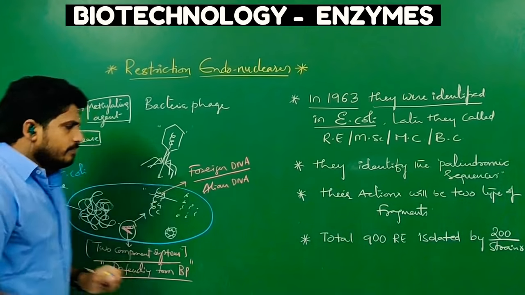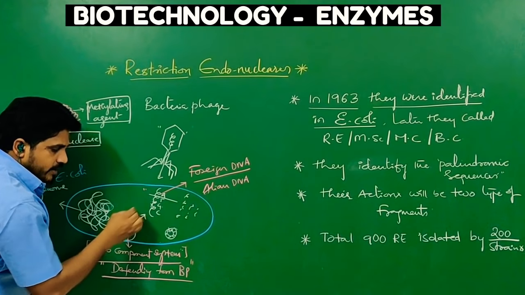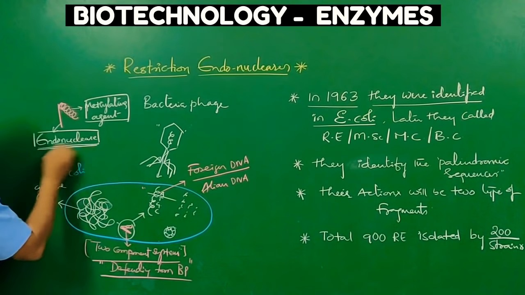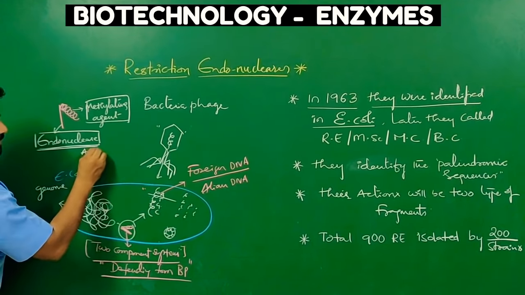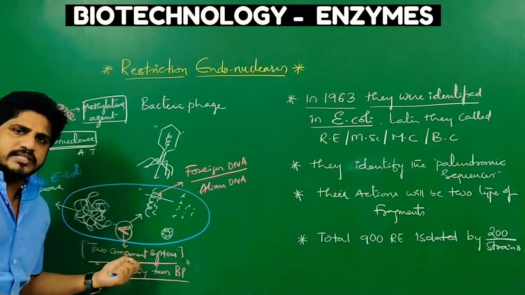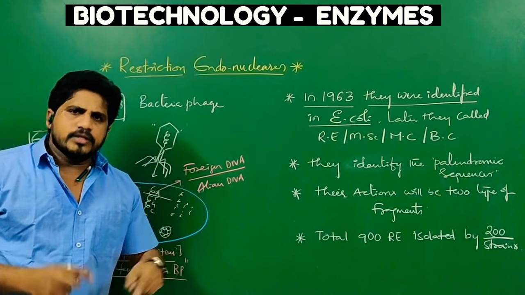A very simple technique. Whenever alien DNA enters the bacterial cytoplasm, this two component system goes into action. The endonuclease will cut between A and T. And don't think every defense system in every bacterium cuts between A and T; there are so many sequences.